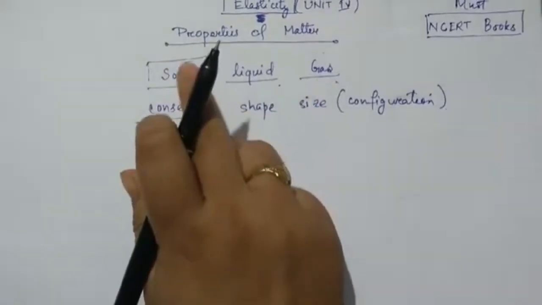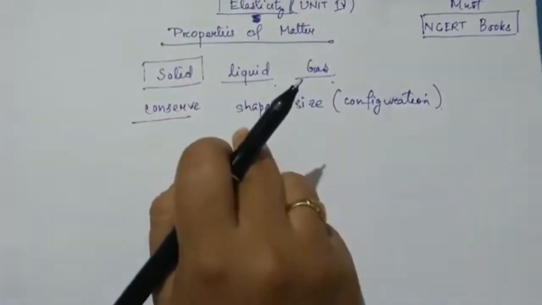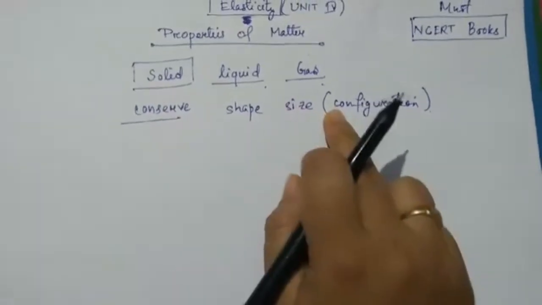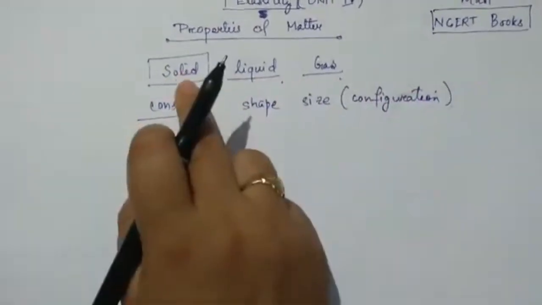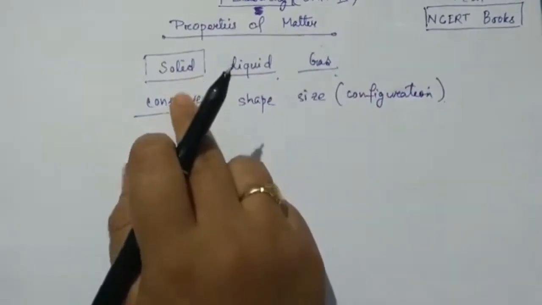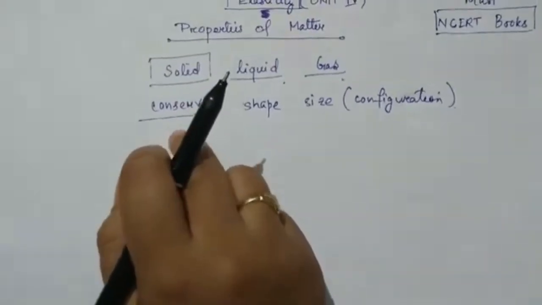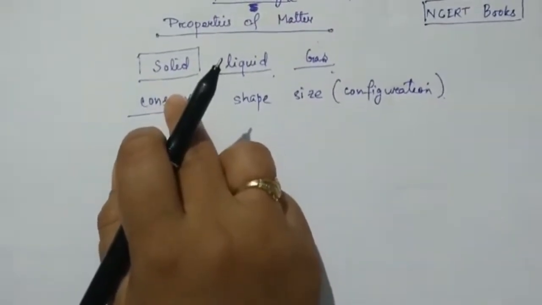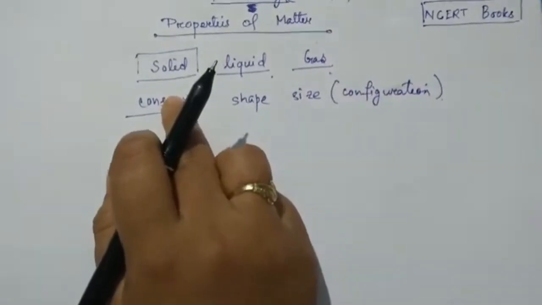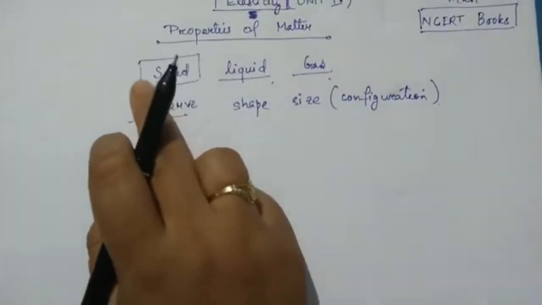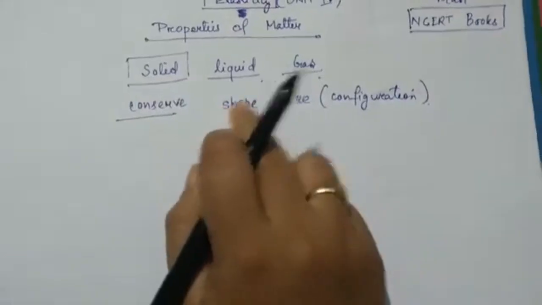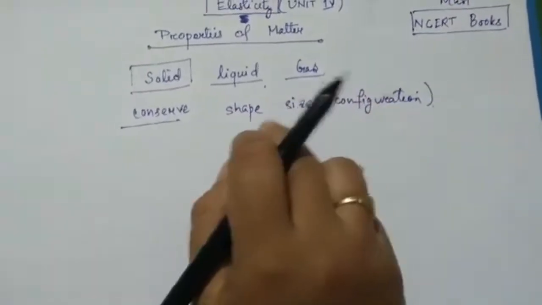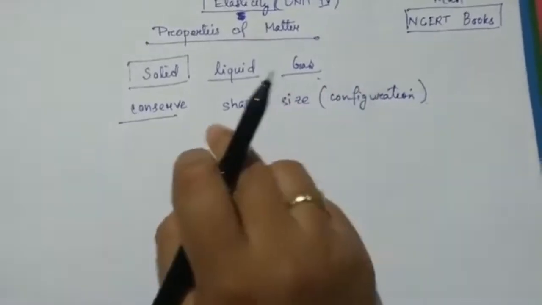No. In the case of a steel ball, it is not that easy to change the shape or the size. So it is very difficult to change the configuration of a steel ball. Even if you consider a wooden ball or a rubber ball, to a greater or lesser extent they do not allow the change in shape and size so easily. If you want to change them, you will have to apply some force. So that is one nature.